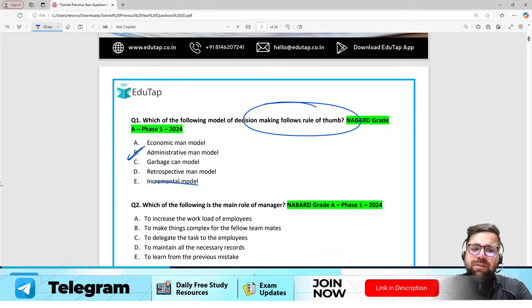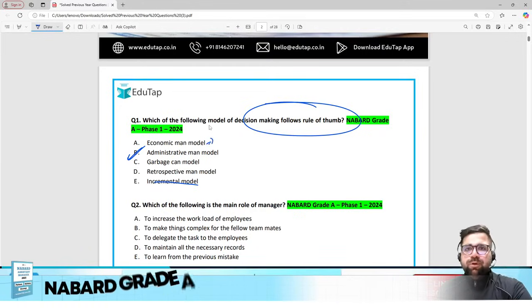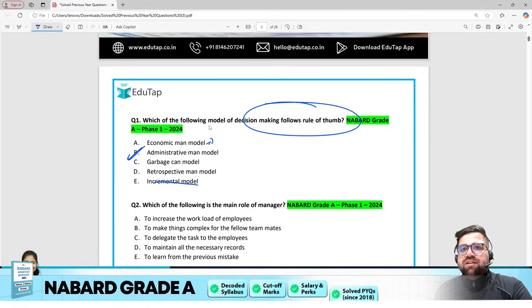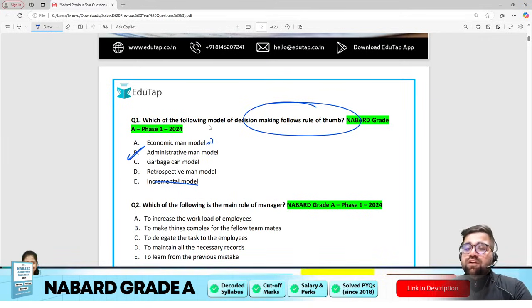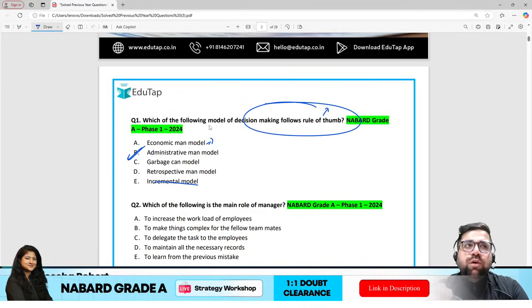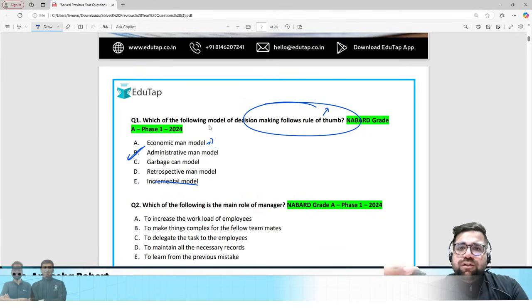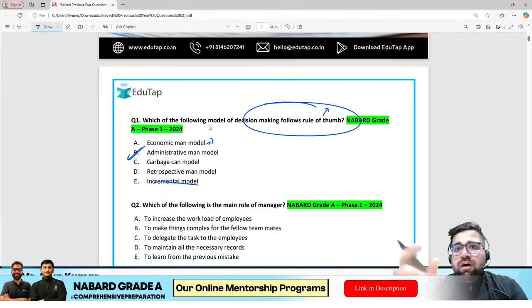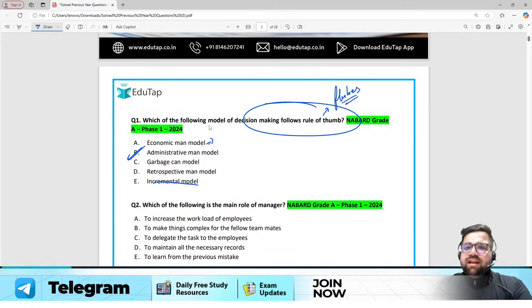See, economic man model basically goes for the best output, irrespective of whether they have the resources or not. So they do not follow rule of thumb. And what does rule of thumb mean? Rule of thumb basically means doing a kind of time pass. In Hindi there is one particular word, tukkabazi. It's like flukes. In English it is known as flukes.